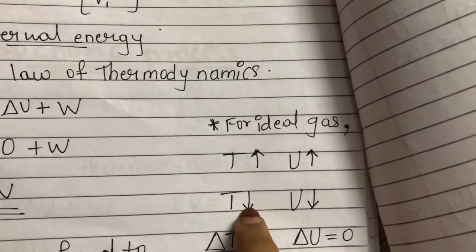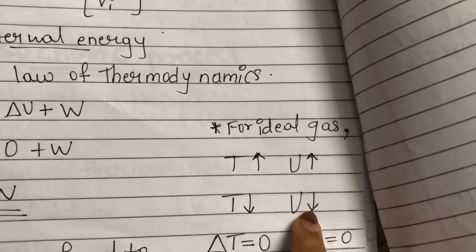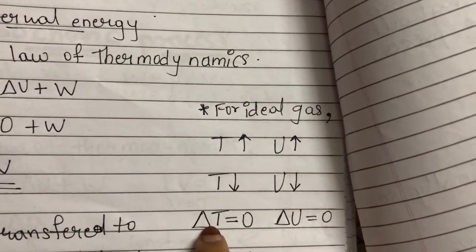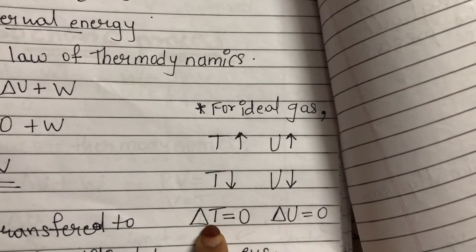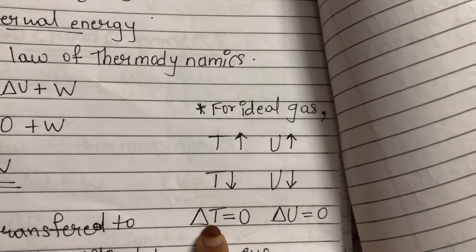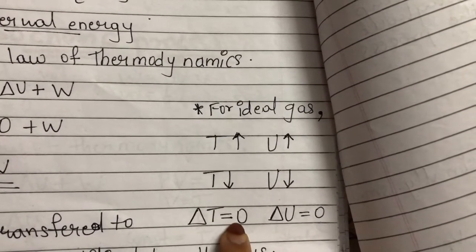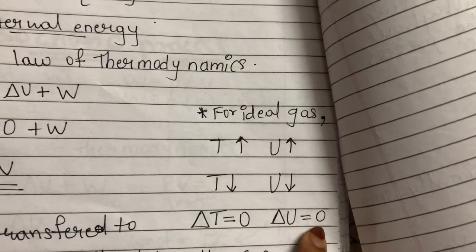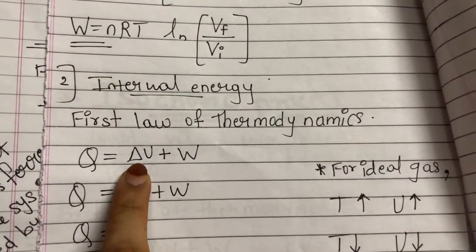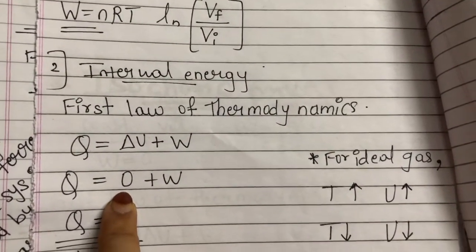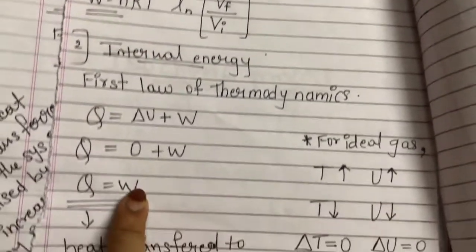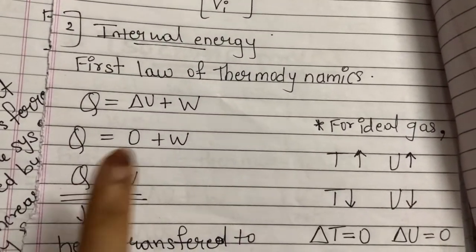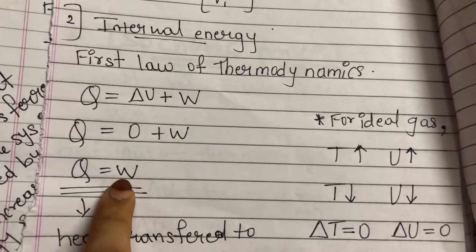If there is decrease in the temperature of the system, internal energy of the system will decrease. Now as the temperature is constant throughout the process, change in the temperature is 0. So change in the internal energy will also be 0. So in place of change in internal energy, I have substituted 0. This gives me the equation Q is equal to W. This means the heat transferred to the system is utilized by the system in performing the work.